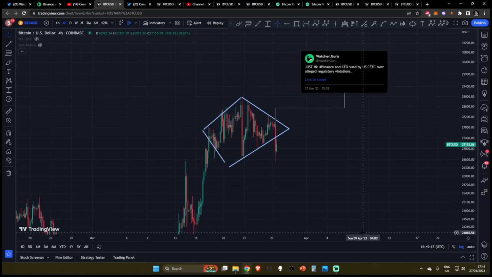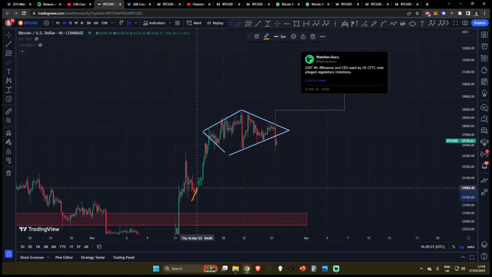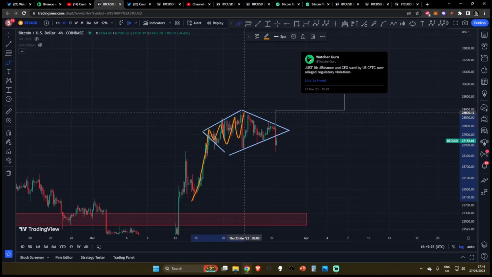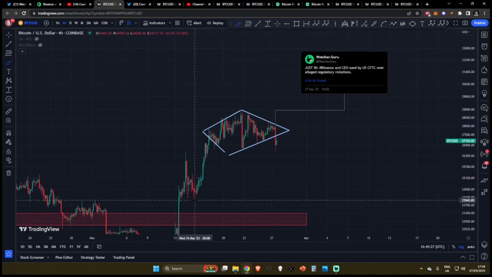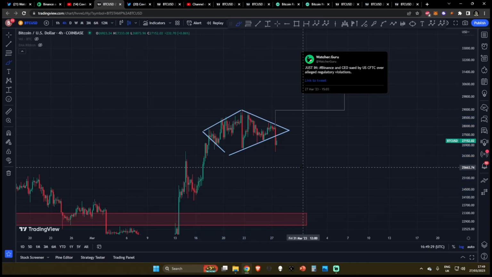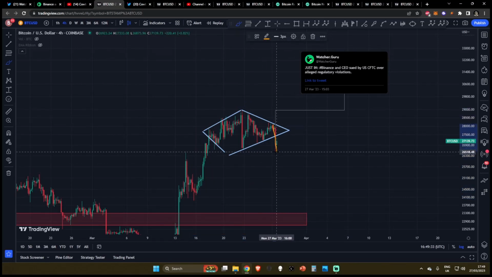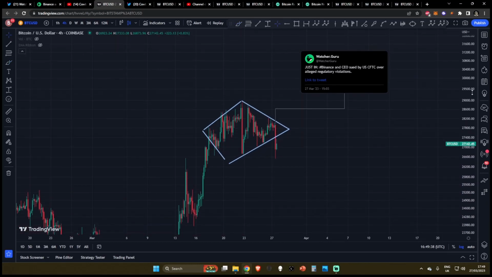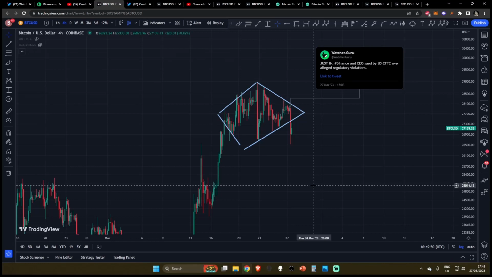What we have is, over on the 4-hour time frame, you can see we have a diamond top formation that has formed. These diamond tops normally form after a sharp rally to the upside. We form these top patterns. They kind of look a little bit like a Bart pattern, except they fit beautifully into a diamond. These have a high probability of breaking down to the downside, and as you can see, that is exactly what we've done.